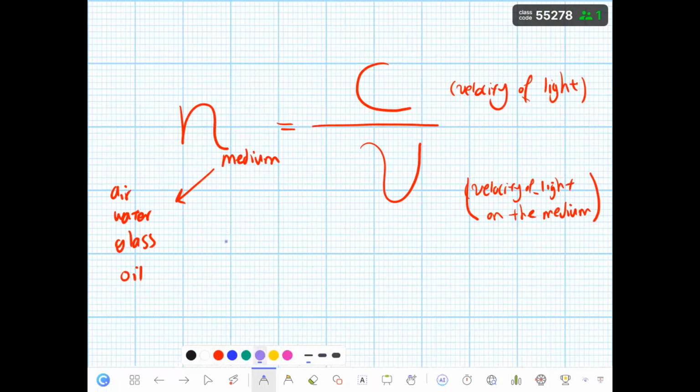Question: N of vacuum. What is the N of vacuum? Who can say? Go ahead. No, N of the vacuum. Okay, what is the value for the vacuum? How can we calculate the refractive index of vacuum? It is 1. Why?